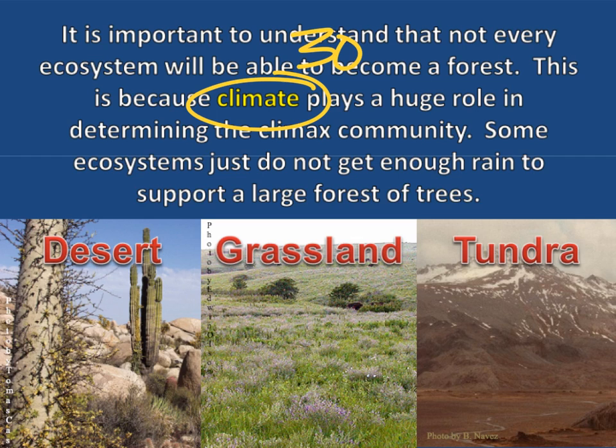Why might an ecosystem never become a forest? Not enough rain. That's number 31. Not enough rain.